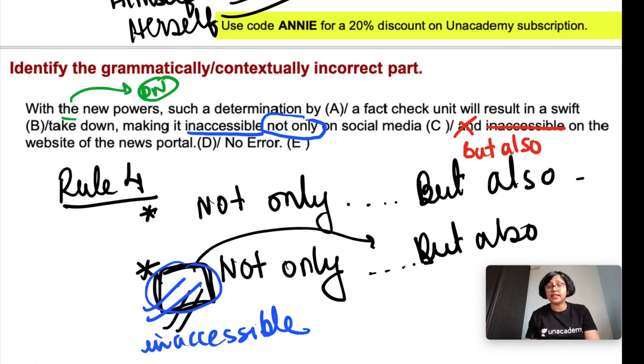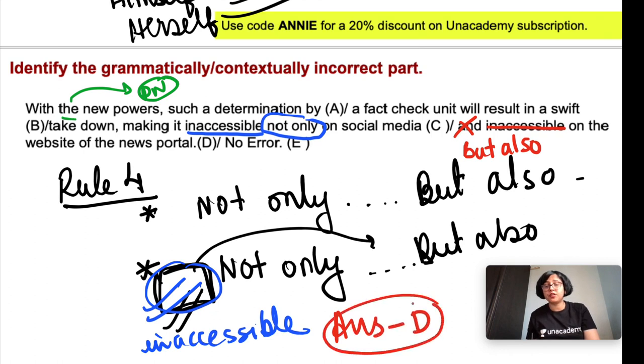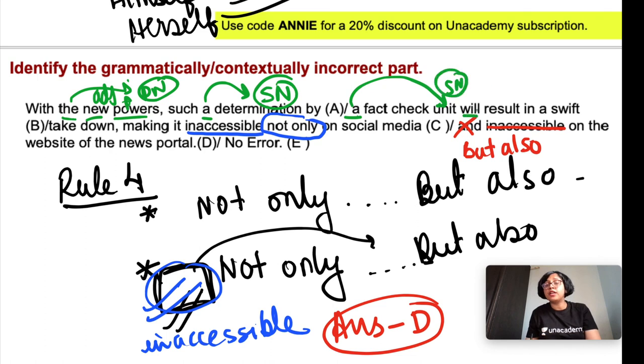So the error is in part D. So your answer is option D. Now let's analyze the sentence. New powers: powers plural noun, new adjective. Such a determination: a plus singular noun, determination is a singular noun. By a fact check unit: again a plus singular noun, unit is a singular noun. Will is a modal verb plus V1, result is V1, correct. In a swift takedown, so here takedown has been used as a noun. A swift takedown: swift adjective, takedown is a noun.